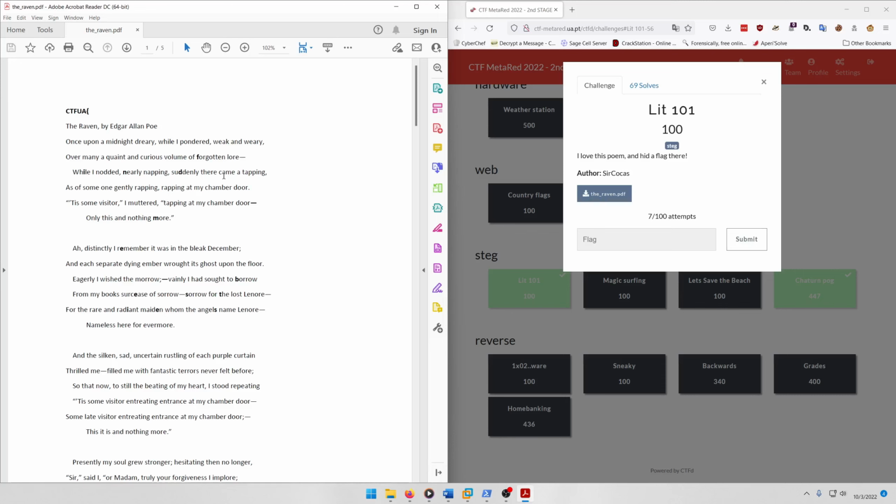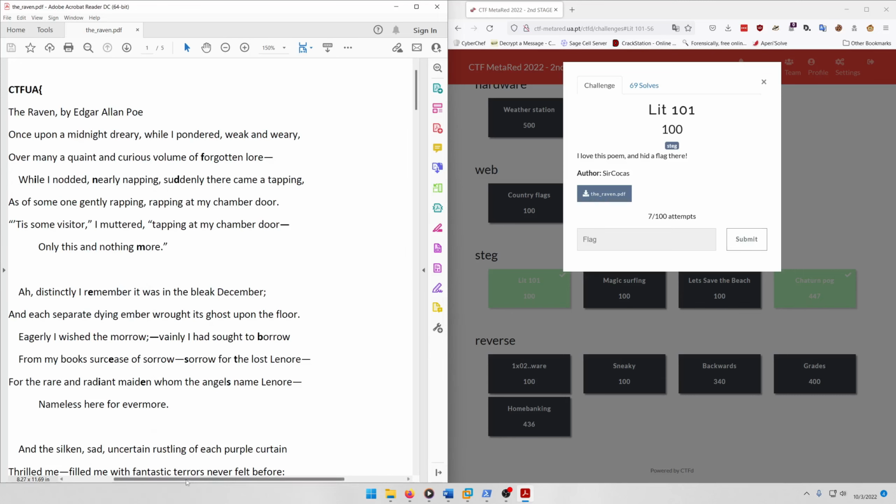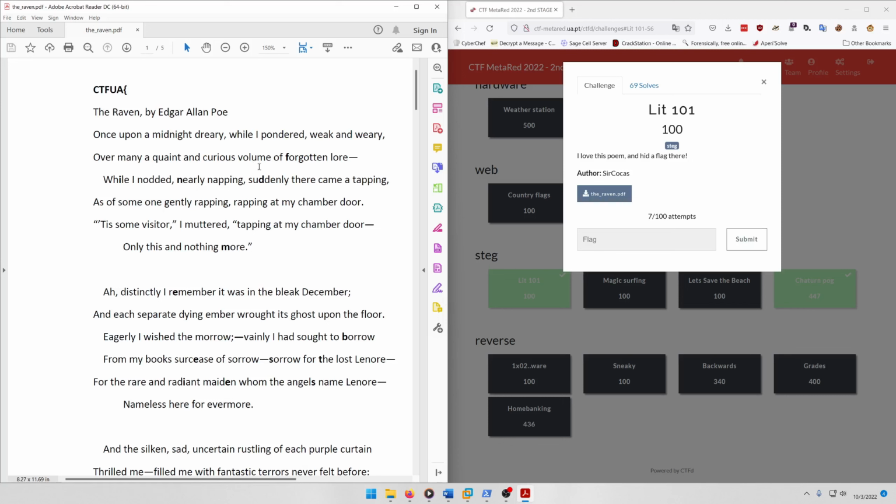And if you notice, if we zoom in a little bit here, you'll see that a lot of the characters in here are bolded. Well, if we string all those characters together, we'll get our flag. So we can go ahead and get started with that. We're starting off with the flag format, of course, CTF UA open curly brace, and then an F, and then an I, and then an N, and then a D, and then notice that this dash right here is also bolded, so we'll do a dash, and then an M,